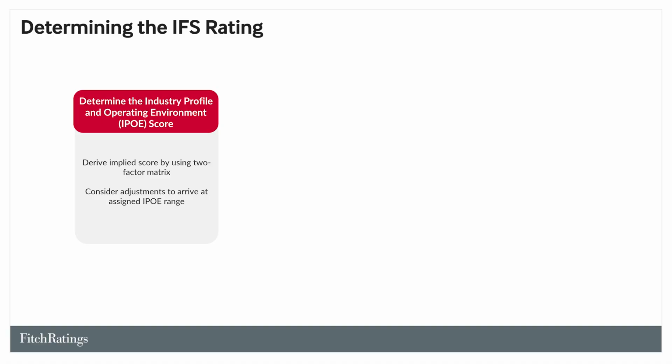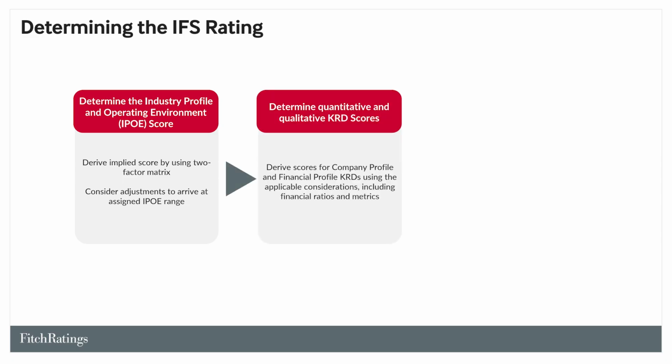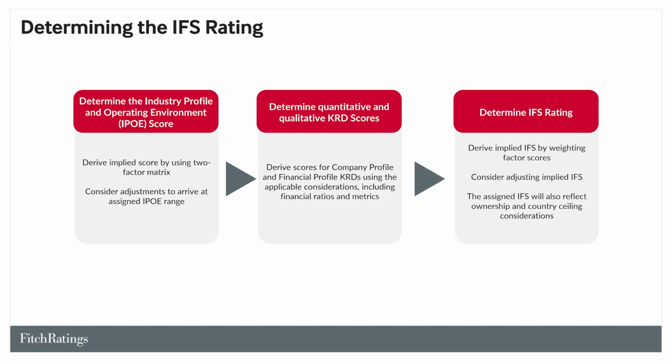The process to assign an IFS rating can be broken down as follows. We determine a score for an insurer's industry profile and operating environment, or IPOE. Then we derive scores for the other KRDs, including company profile and financial profile. Next, we combine the scores to derive the implied IFS. Finally, we consider if any analytical adjustments are required to arrive at the adjusted IFS rating. The IFS we assign will also consider ownership and, if applicable, transfer and convertibility risk.